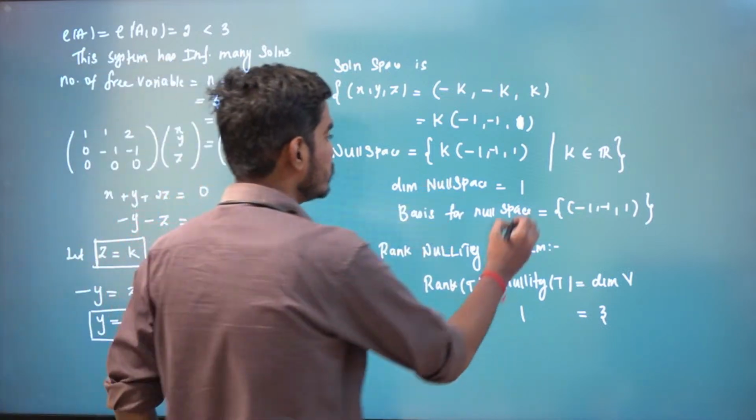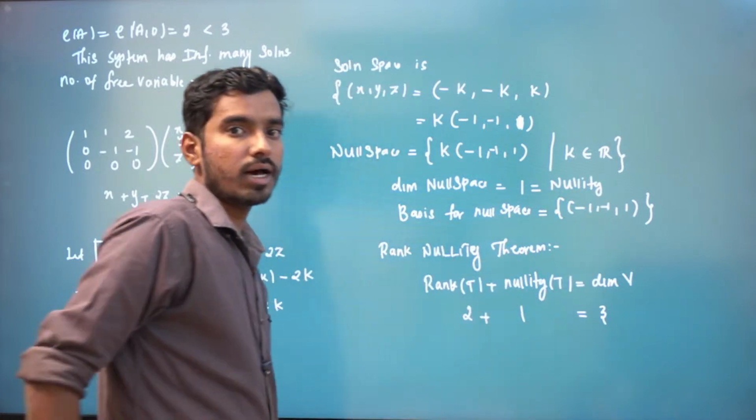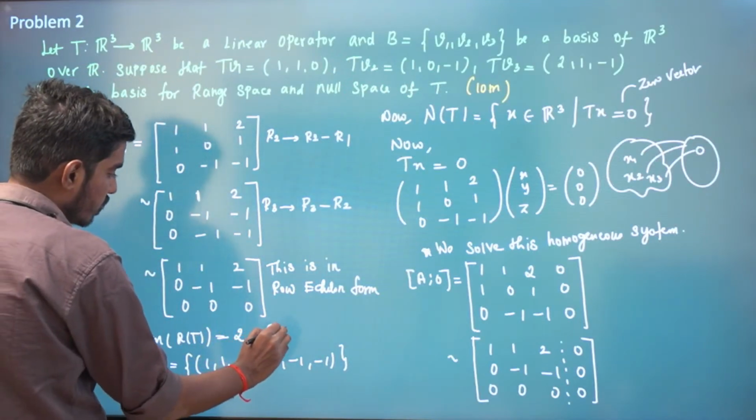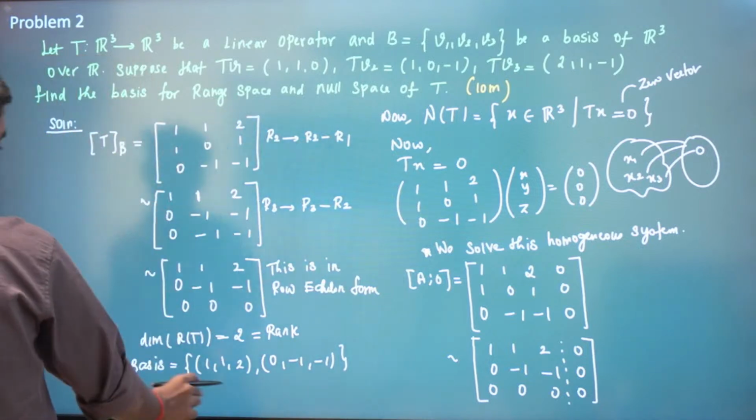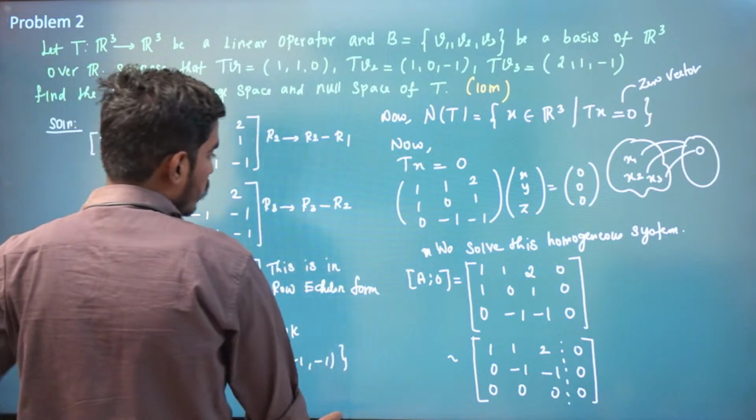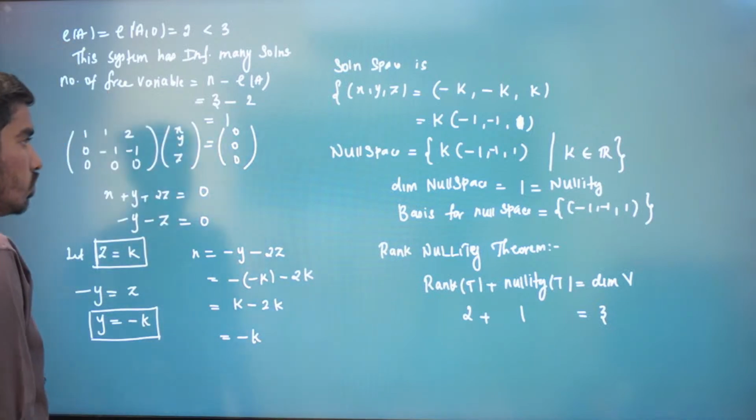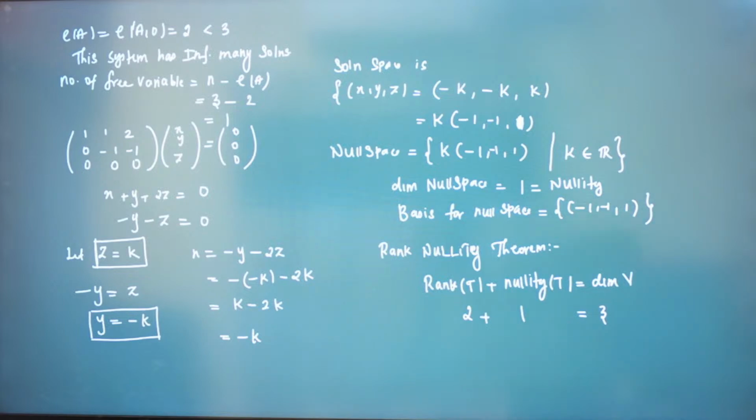Dimension of null space is called nullity. Dimension of range space is called rank. So the basis for range space is this, and the basis for null space is minus 1, minus 1, 1. Okay, so we'll move on to the next problem.